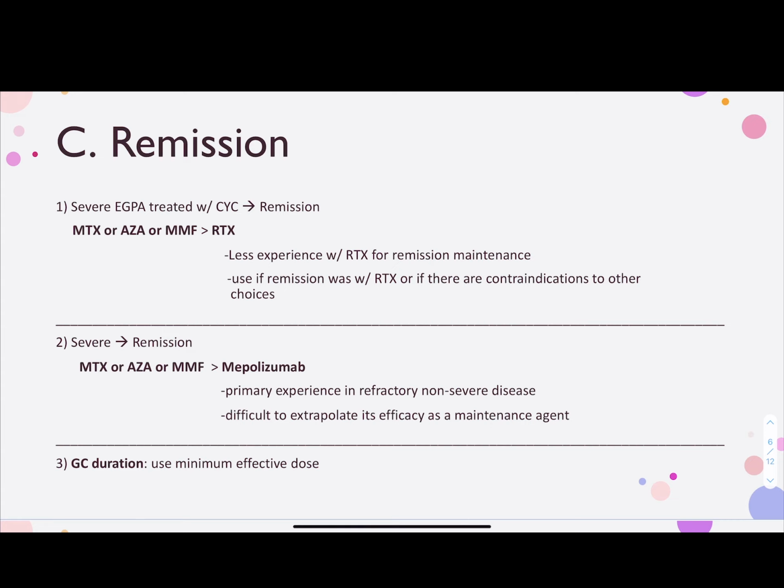Number 2, in the case where a patient has entered remission after a severe disease, choose methotrexate, Imuran, or CellCept over mepolizumab. Mepolizumab's primary experience is for refractory, non-severe disease, and it is difficult to extrapolate its efficacy as a maintenance agent. Number 3, how long should you continue glucocorticoid? It is based on each individual's circumstances, but guidelines suggest to use minimum effective dose to minimize toxicity.